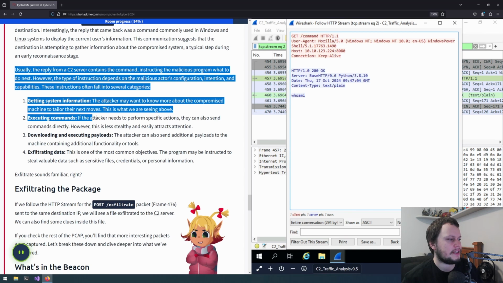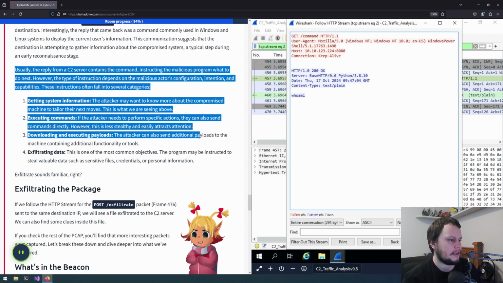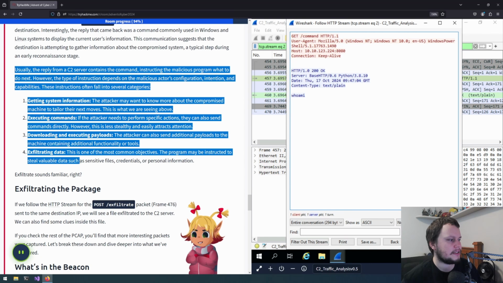Executing commands: if the attacker needs to perform specific actions, they can also send commands directly. However, this is less stealthy and easily attracts attention. Downloading and executing payloads: the attacker can also send payloads to the machine containing additional functionality or tools. Exfiltrating data: this is one of the most common objectives. The program may be instructed to steal valuable data, such as sensitive files, credentials, or personal information.